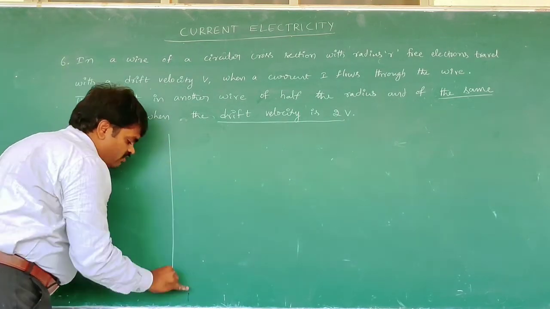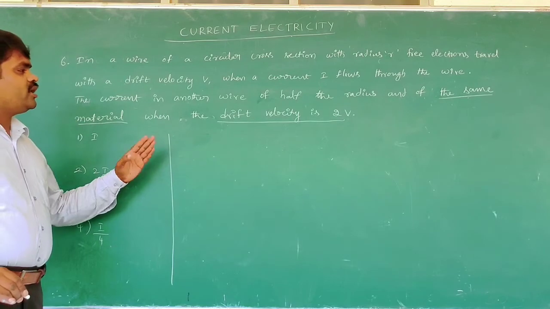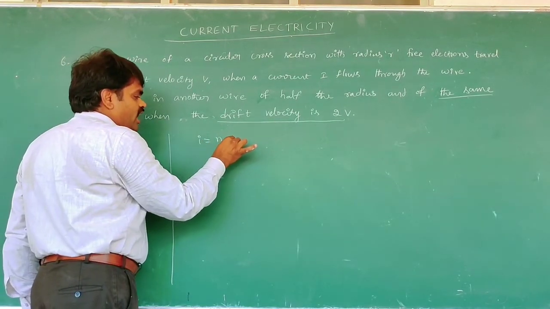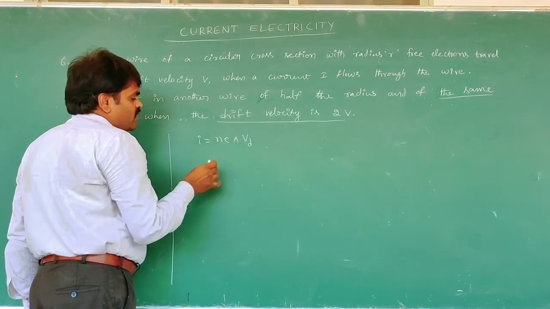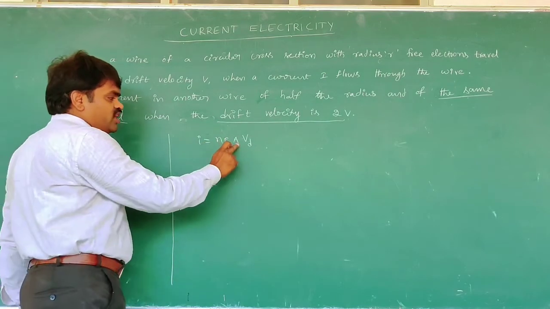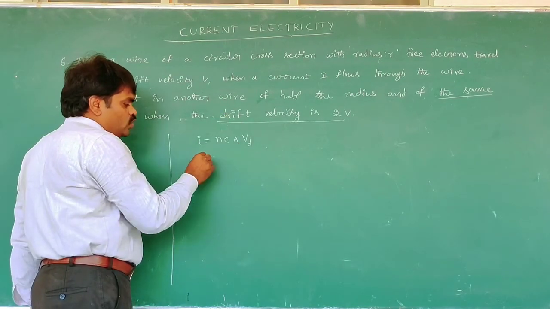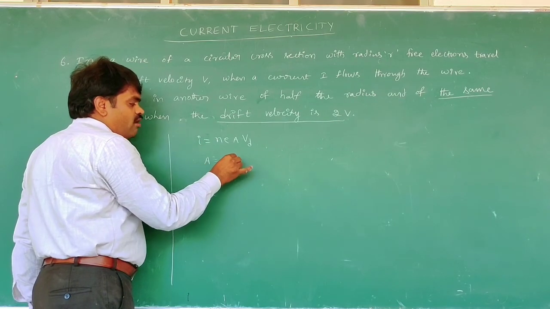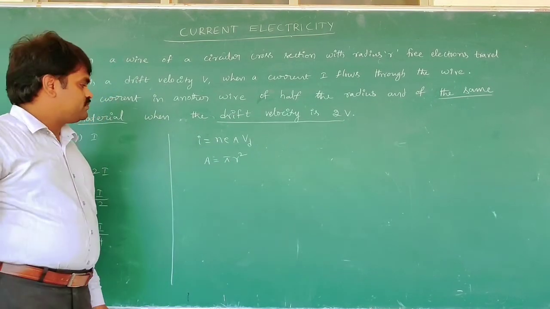Now the relation between current and drift velocity: I is equal to nEA Vd. But here they have given the radius of the wire, so area is converted in terms of radius: A is equal to pi r square, the cross sectional area.